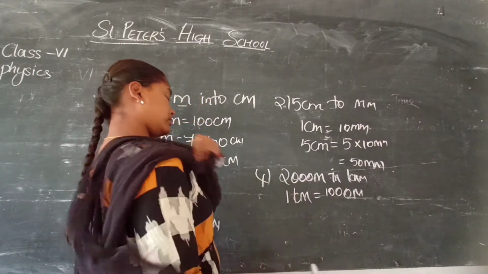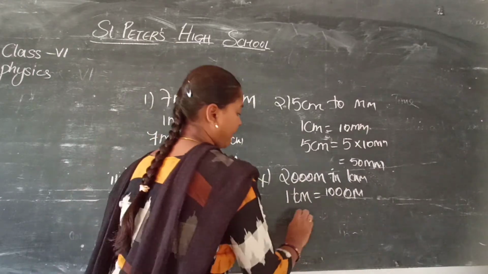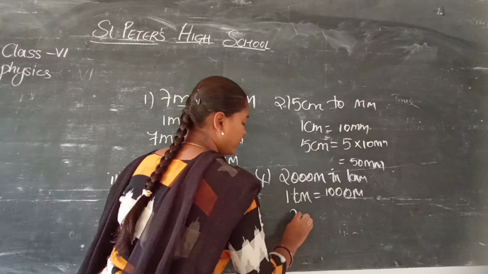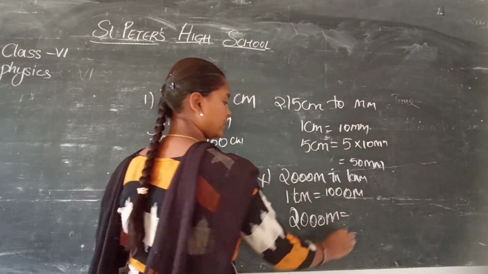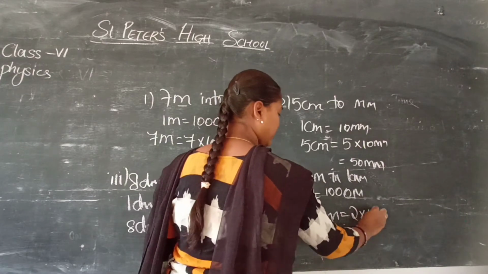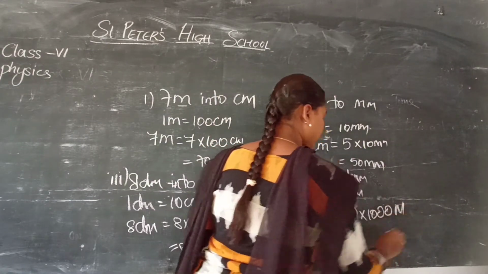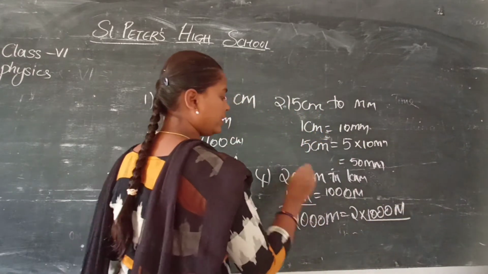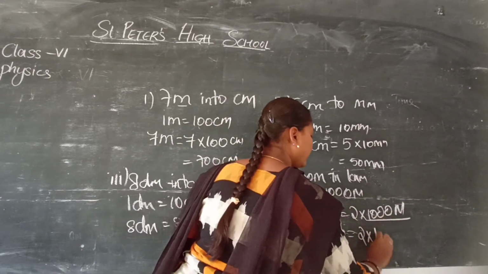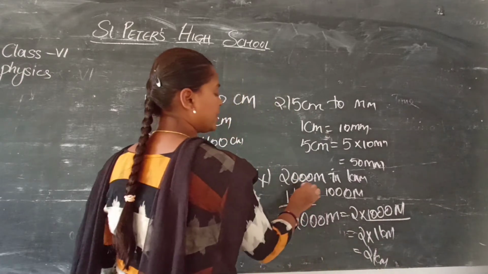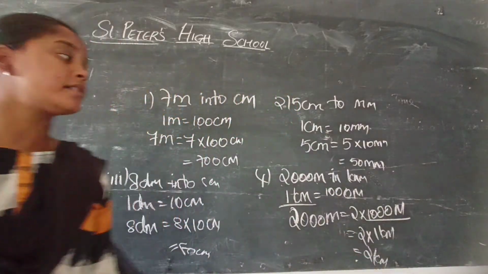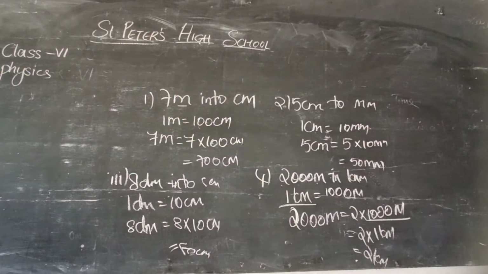So how can I write 2000 meters is equal to how much? 2 into 1000 meters, no. 1000 meters is equal to 1 kilometer. That is 2 into 1 kilometer is equal to 2 kilometers. So 2000 meters is equal to 2 kilometers.